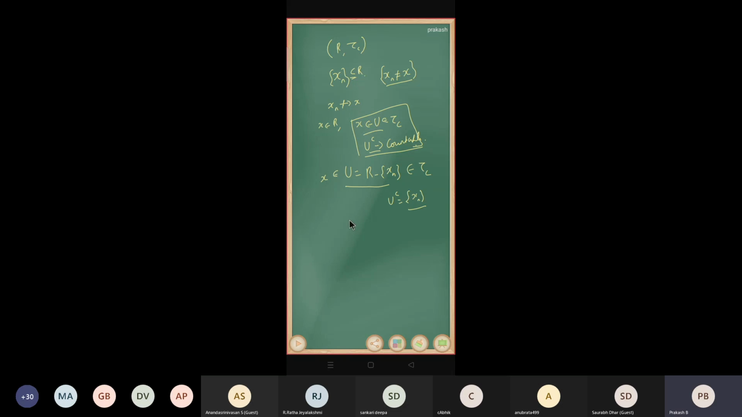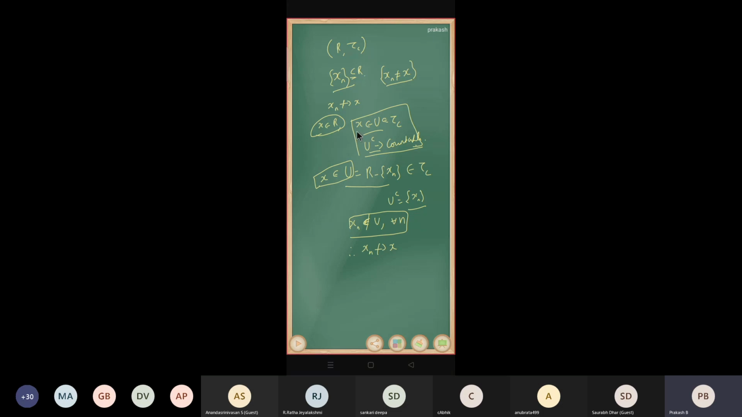And one more thing: xn does not belong to U for all n, right? Because U does not contain any of the elements of the sequence. That is, xn does not belong to U for all n. So I have a neighborhood in which xn does not belong to U for all n. Therefore, xn does not converge to x. So here I am taking x as arbitrary. Therefore, every sequence is not convergent, right? Every sequence is not convergent.